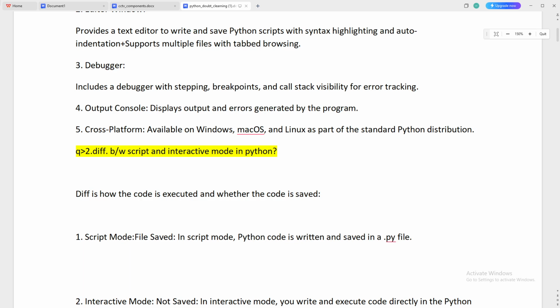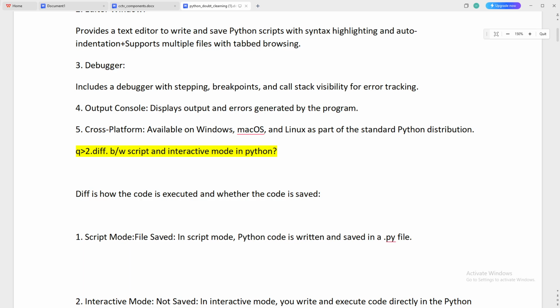Script mode is where you save a large file by its name and run it separately. But in interactive mode you can just write a is equal to 5, b is equal to 10, then print a plus b, and you get the answer. Interactive mode is just used to test the logic. You are not saving the code, you are just running it quickly. For that reason we use interactive mode.